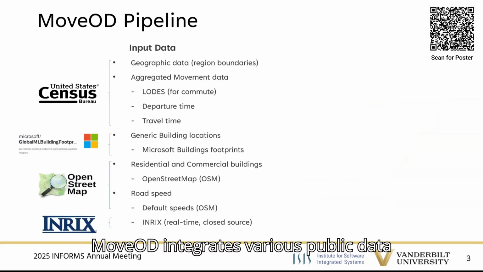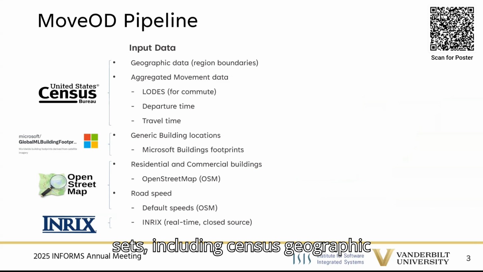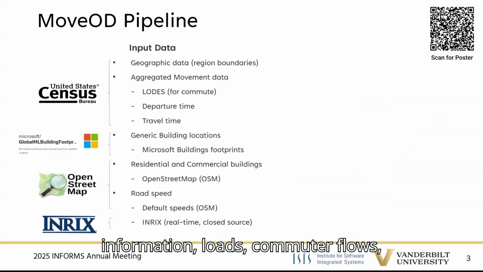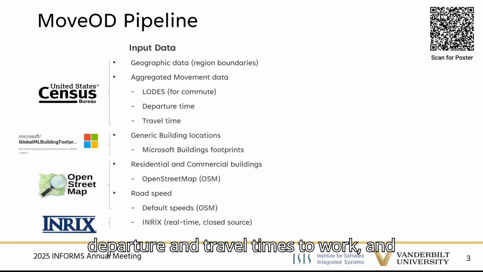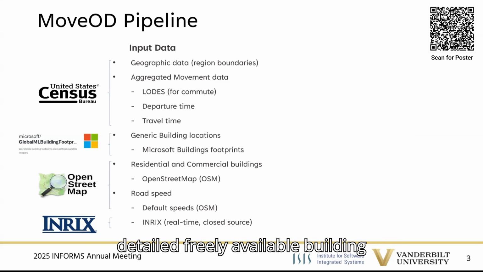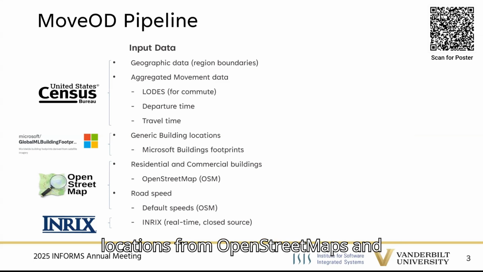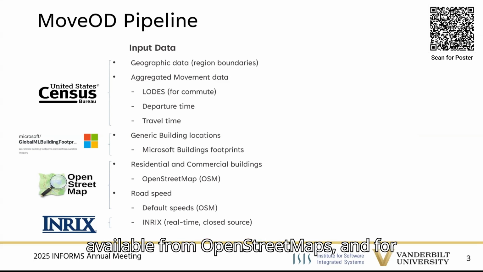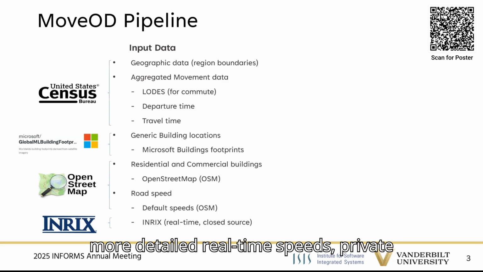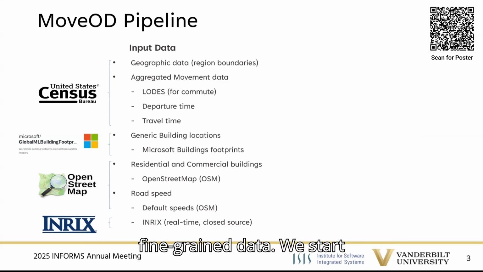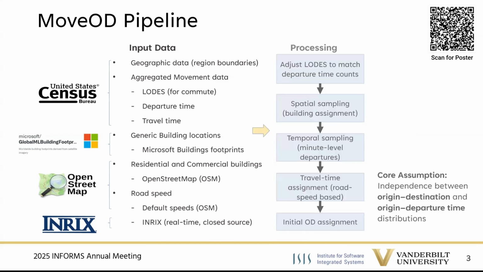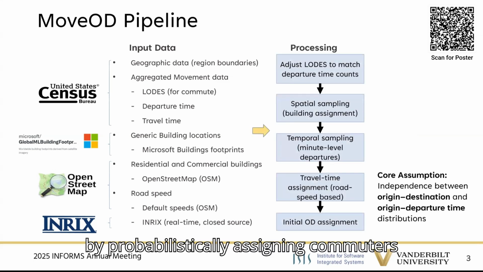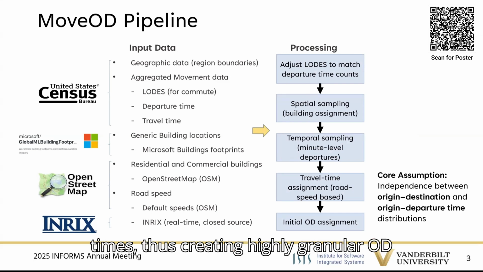MoveOD integrates various public datasets, including census geographic information, LODES commuter flows, departure and travel times to work, and detailed freely available building locations from OpenStreetMaps and Microsoft. Road speed data is openly available from OpenStreetMaps, and for more detailed real-time speeds, private providers such as INRIX offer fine-grained data. We start by probabilistically assigning commuters to specific buildings and departure times, thus creating highly granular OD pairs.